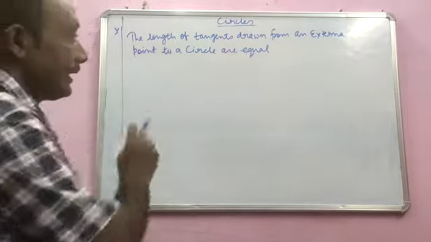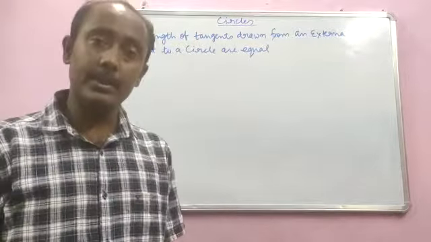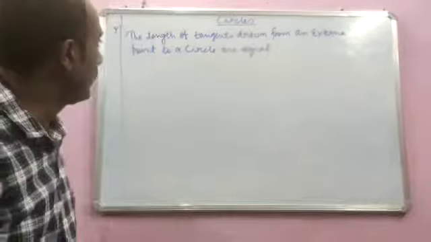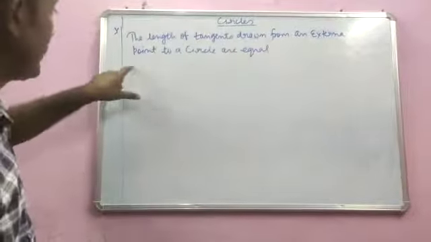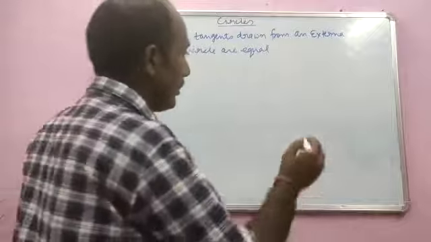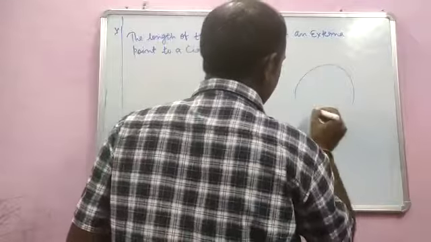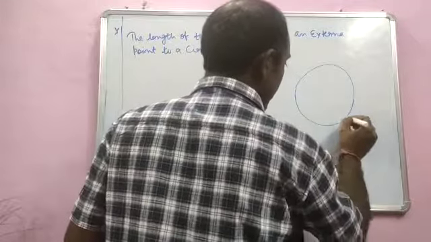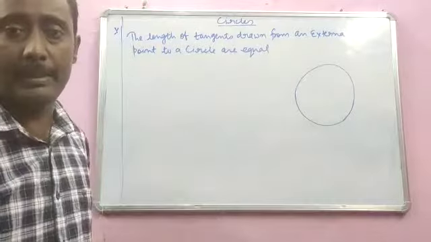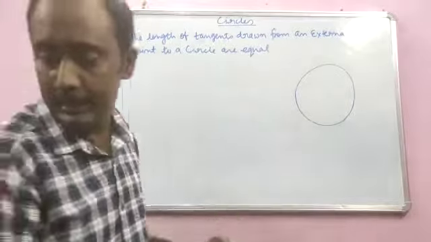Now this is the second theorem, and this part is very easy to understand. The proof part is very easy one. Length of tangents drawn from an external point to a circle are equal. So for that we will draw a circle first, and we have to draw tangents from an external point. For that we will mark an external point.